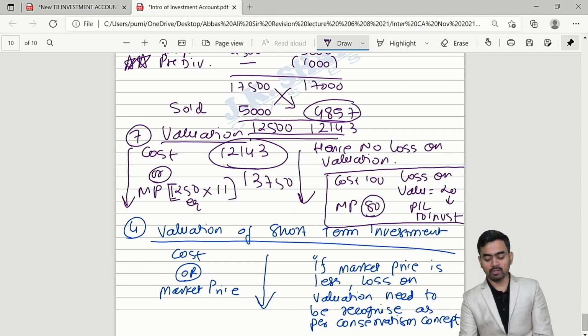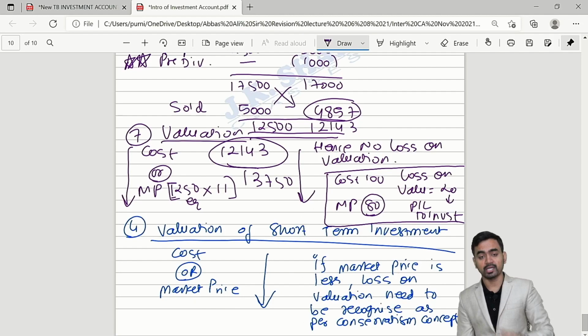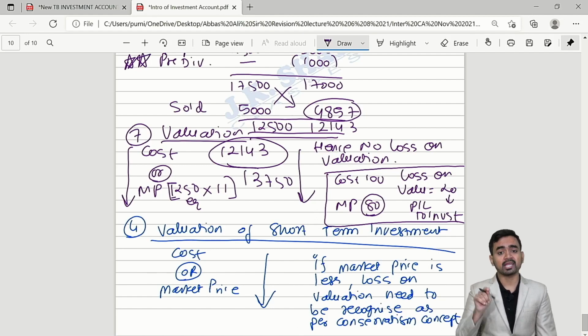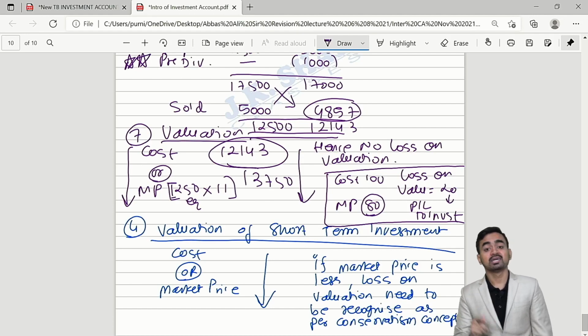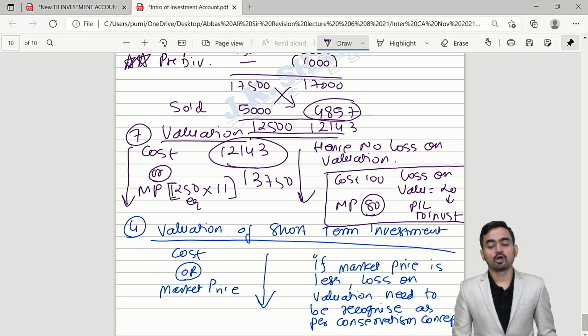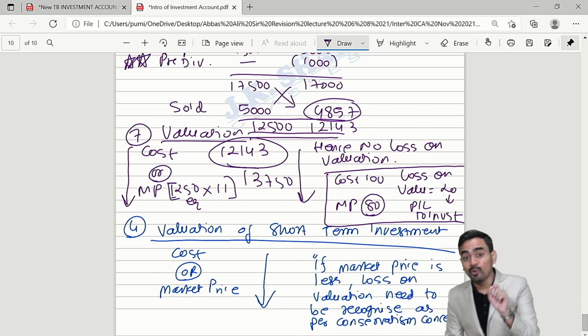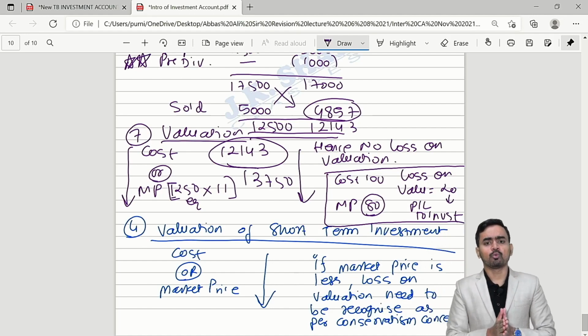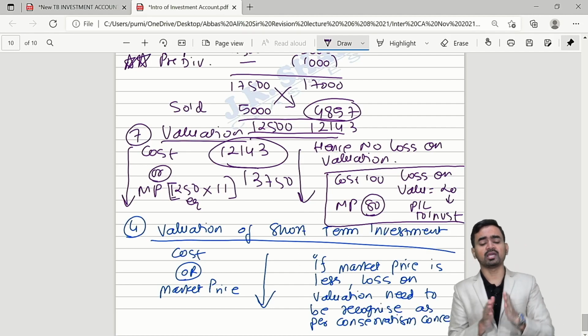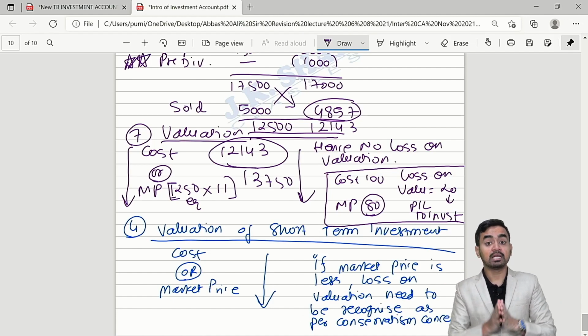And this point beautifully I have written at the end. See my 4th point in blue color, valuation of short-term investment. It should be valued at cost or market price, whichever is lower. If your market price is less than the cost, then the loss on valuation you have to recognize as per conservatism concept. And with this I am concluding thoroughly 100%. The student who is sincere for this wonderful theory, whether JKSC student or the non-JKSC student, is clear with the concept of investment accounting.